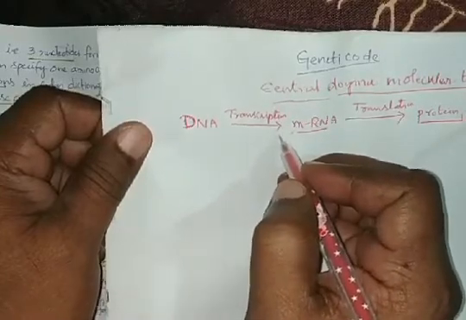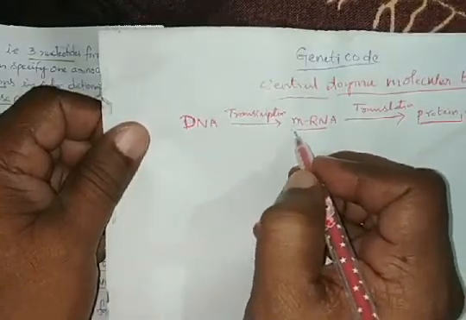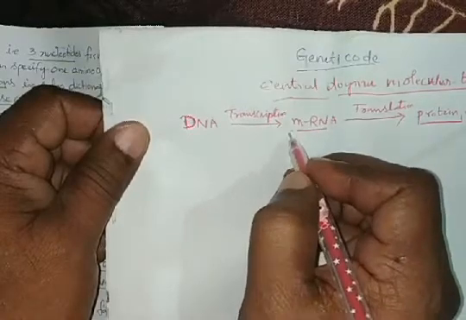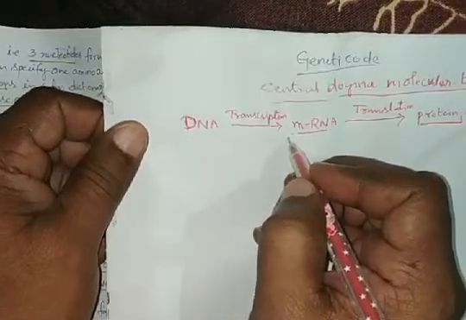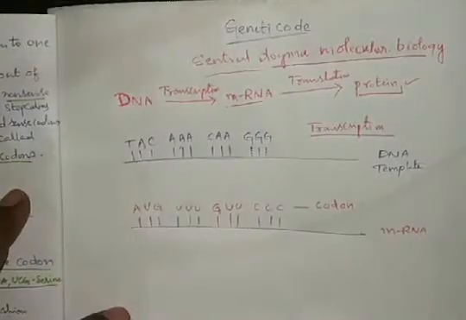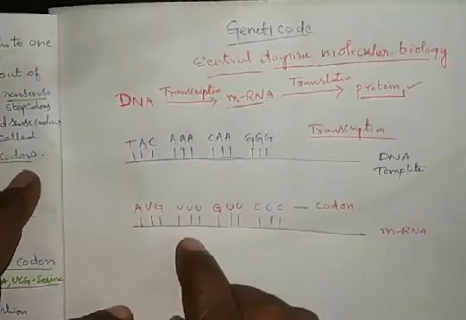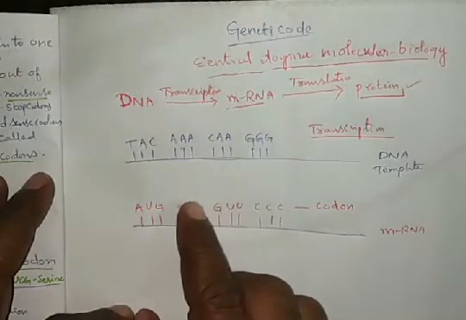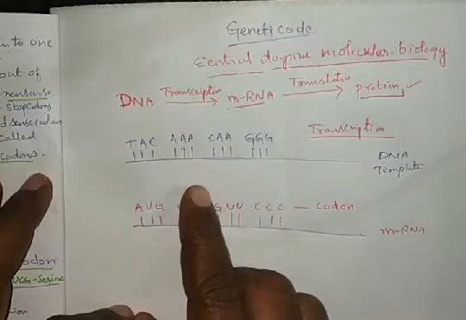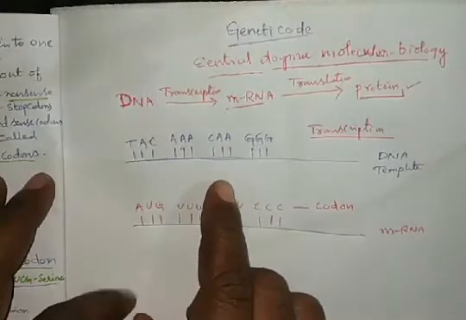We studied transcription in prokaryotic and eukaryotic organisms. So let us see how the DNA passes the genetic information to the mRNA, and then what a genetic codon is.